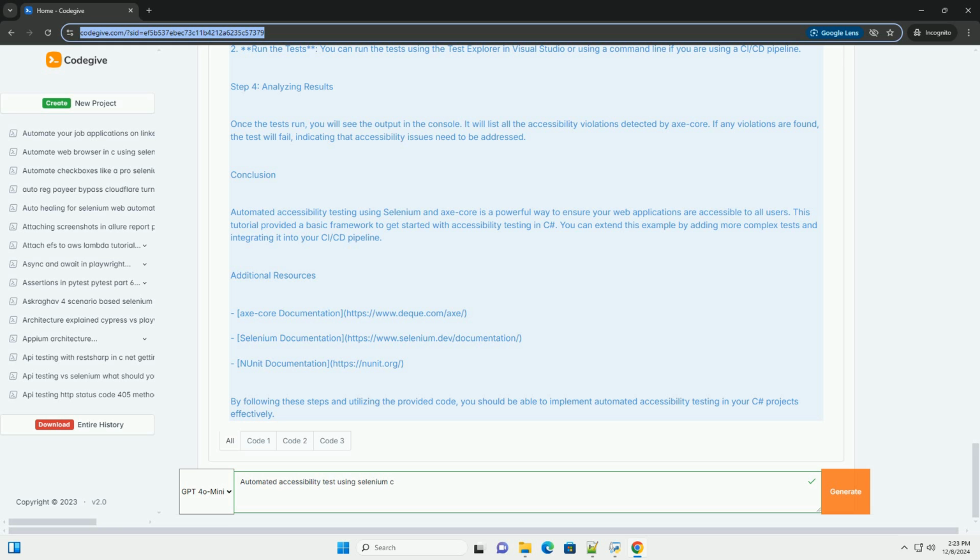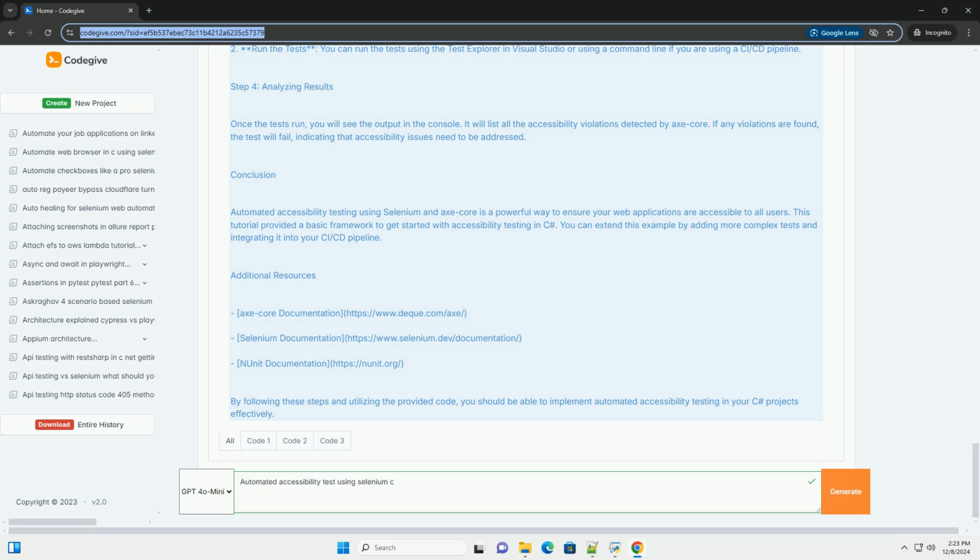// Assert that there are no violations. Assert.AreEqual, 0, results.Violations.Count, there are accessibility violations. Teardown. Public void Teardown. // Close the browser. driver.Quit().